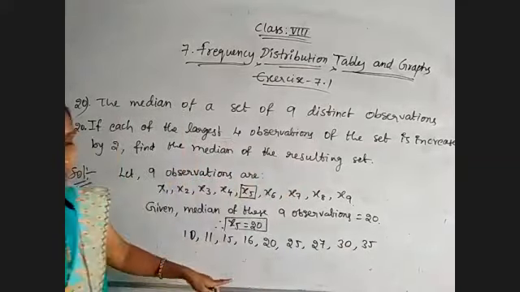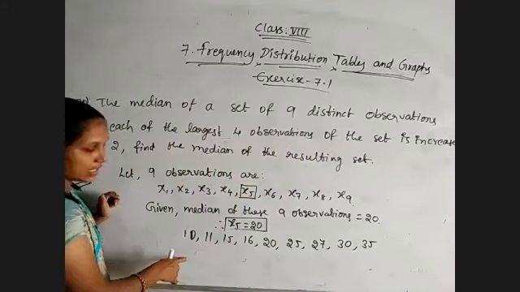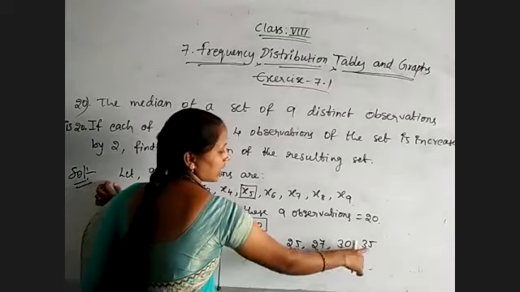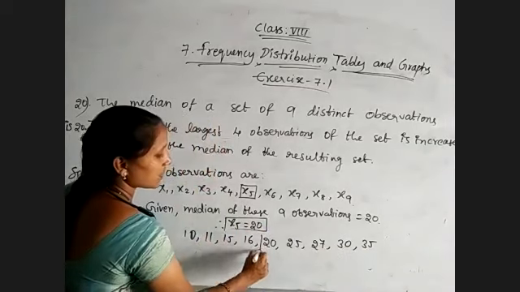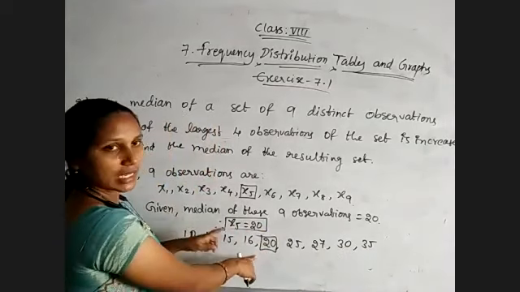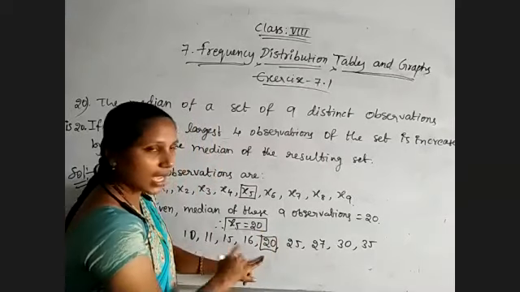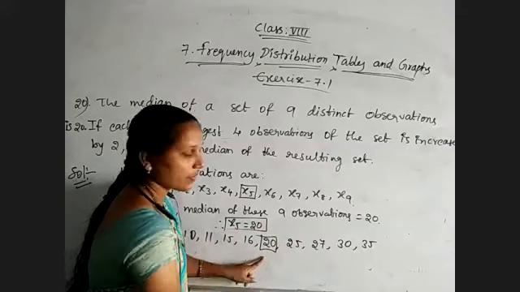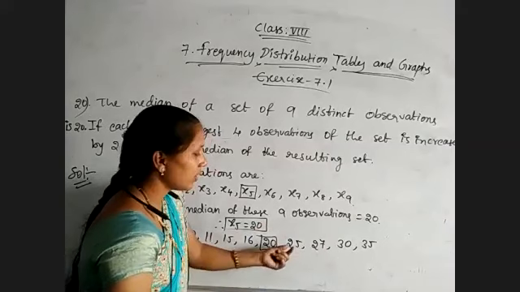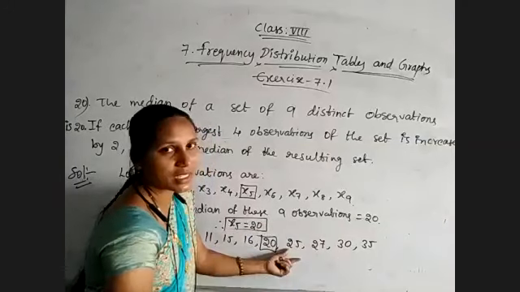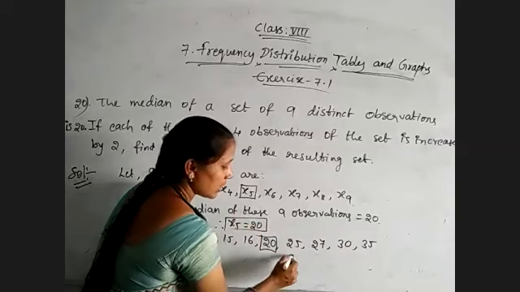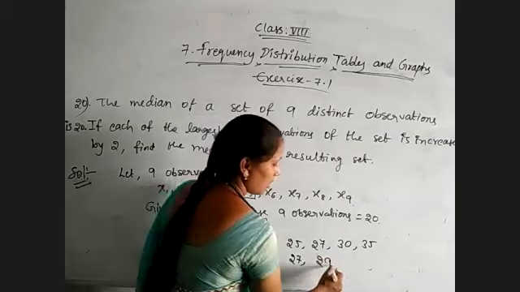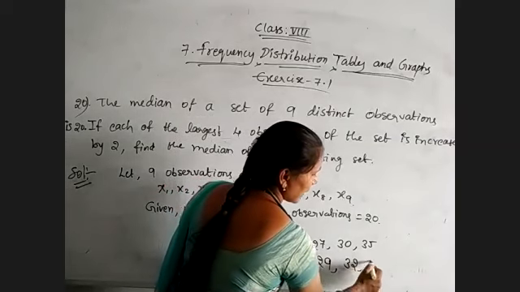Let us take those 9 observations like this: x1 to x9. Then fifth observation is 20. So median of this data is 20. After this, the last 4 observations are increased by 2. Means 25 becomes 27, 27 becomes 29, 30 becomes 32 and 35 becomes 37.